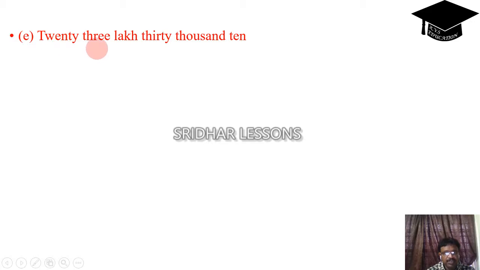See here, 23 lakh 30,010. 23 lakhs, 23 comma, 30 thousands, 30. After that we have the value of 10. There is no 100. Okay, 10. 23 comma 30 comma 010. This is 23 lakh 30,010.